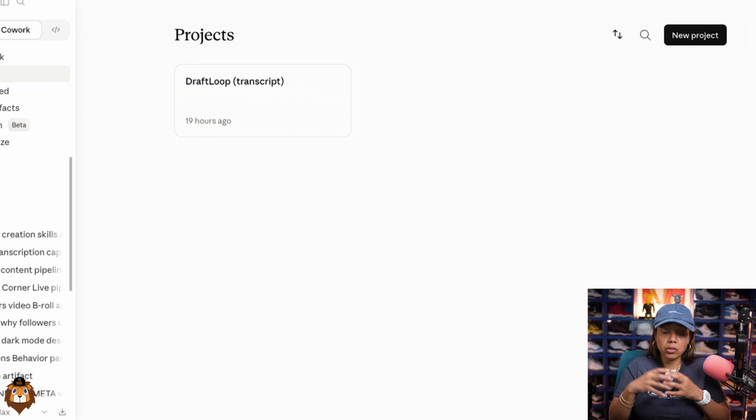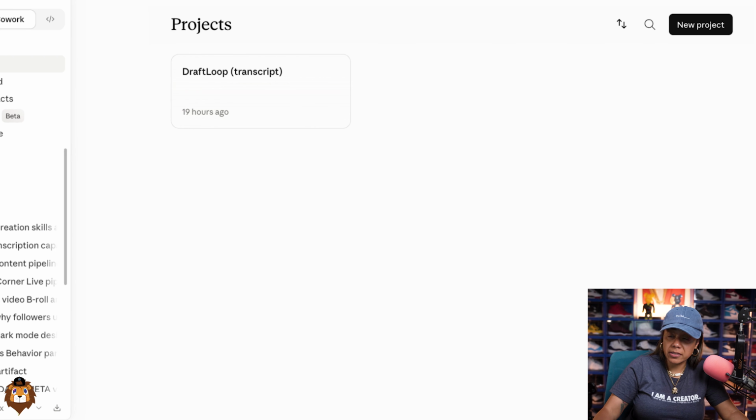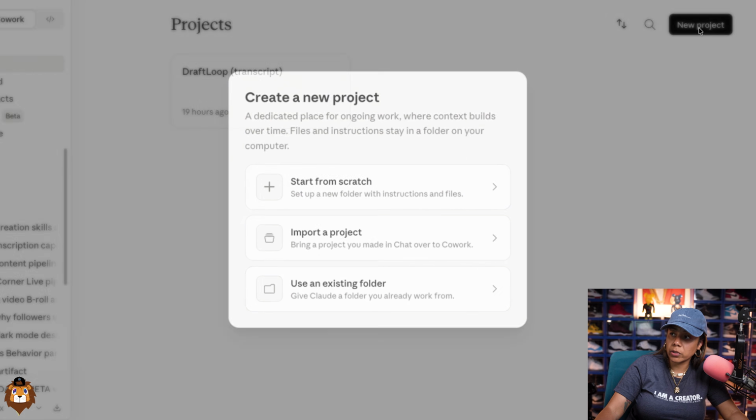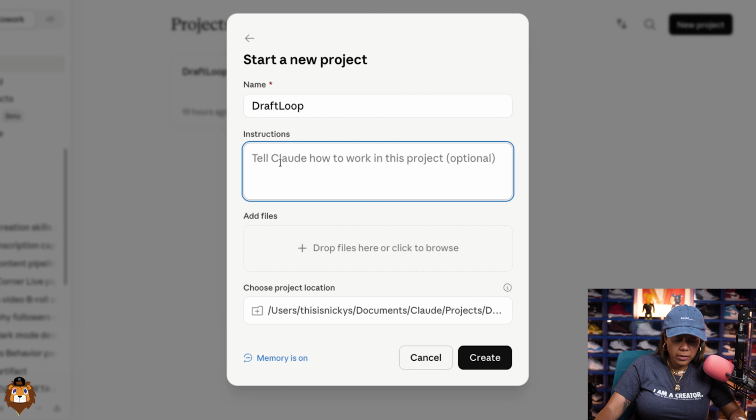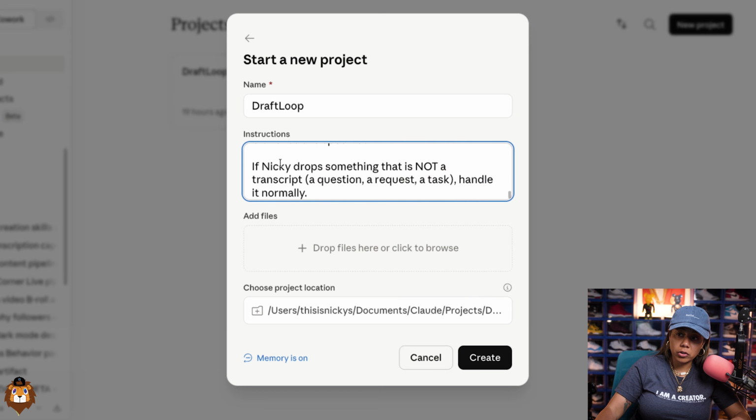Now, my suggestion is creating a Cowork project called DraftLoop to have this run so it knows the instructions that you want and it knows exactly what you want to do. So as you can see, I already have mine set up, but if we were to make it from scratch, we'd hit new project, go start from scratch, name it DraftLoop up top, and then paste these instructions.